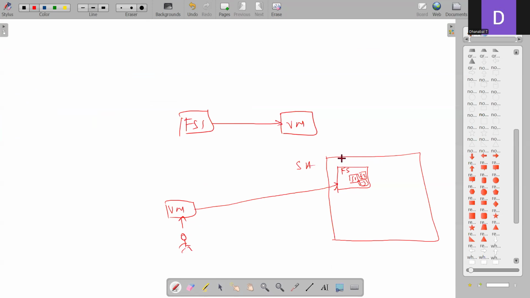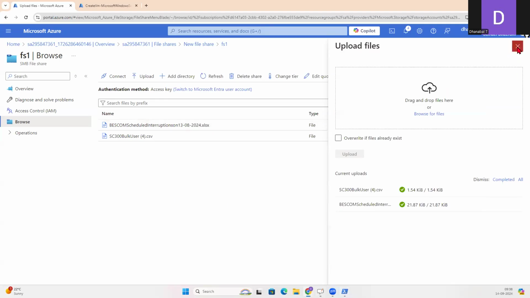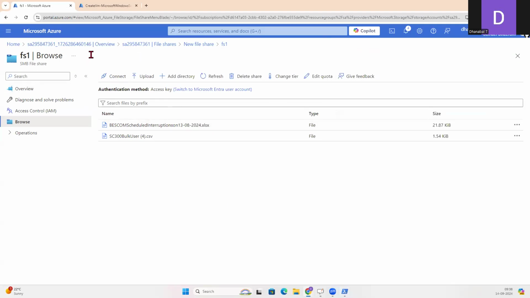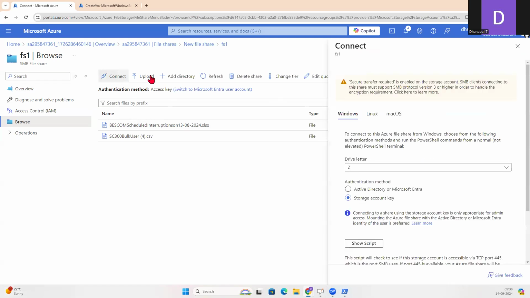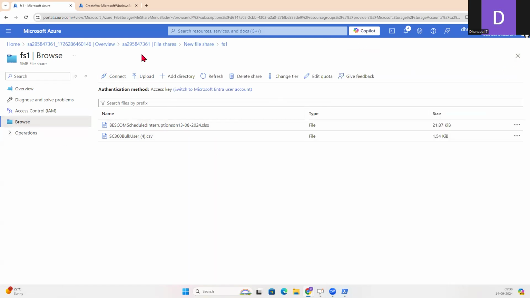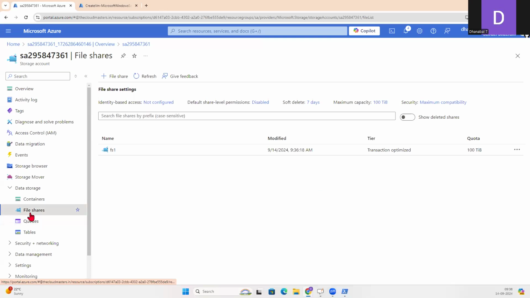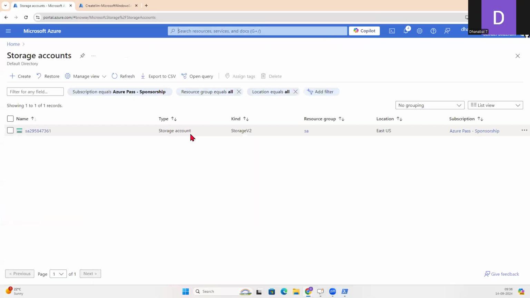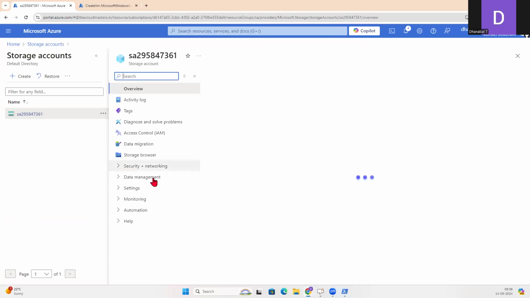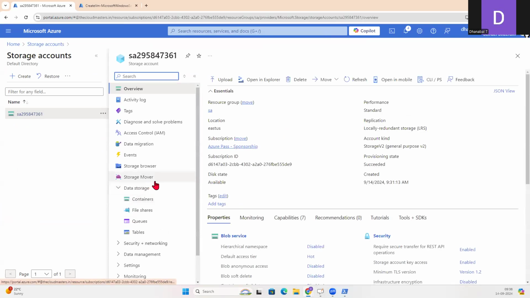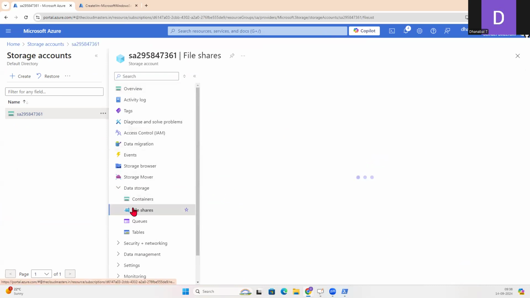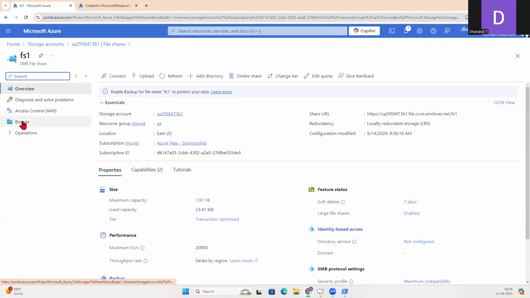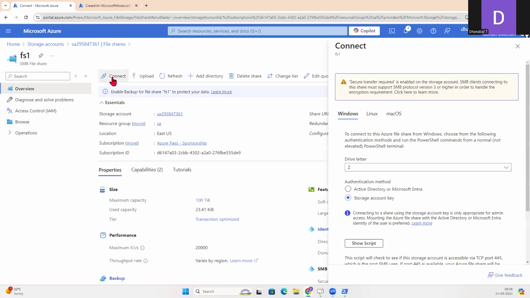Simple. For that, one easy way is that we can simply go to the file share and select this connect. And in case somehow you miss this, you can go to your storage account. Even you can go from the beginning, like this is your storage account. Inside the storage account, you can go to file shares. Inside the file shares, you go to your file share which you have created. And now you get this connect option. The moment you click connect, it gives us the necessary command for connecting to the other machine.